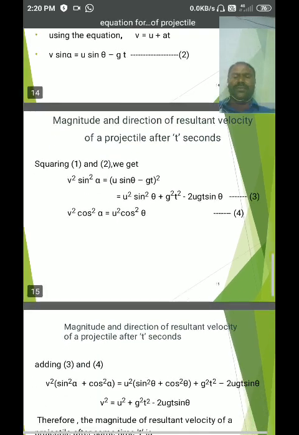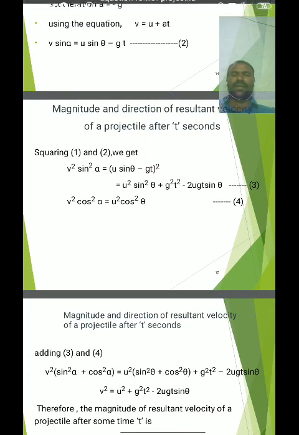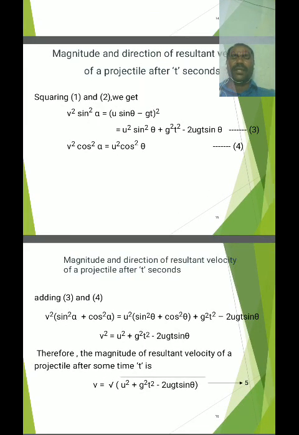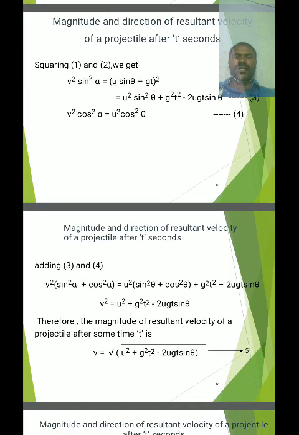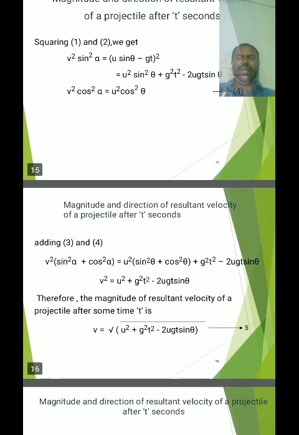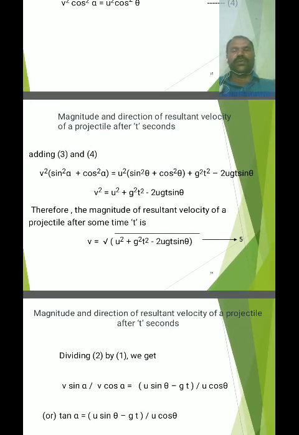Taking v square common, v square (sin square alpha + cos square alpha) = u square (sin square theta + cos square theta) + g square t square minus 2 u g t sin theta.